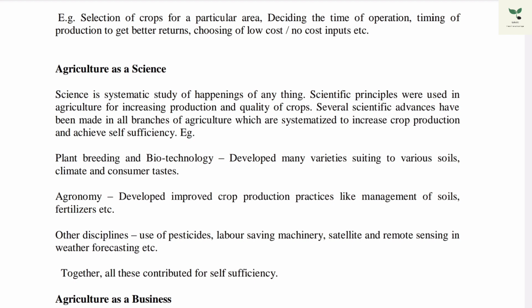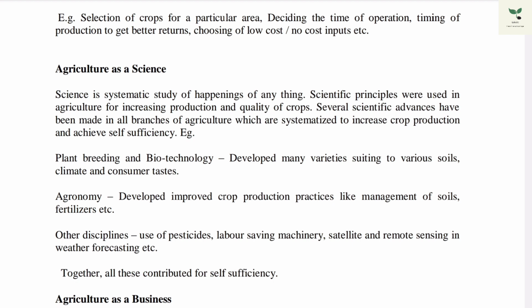Agriculture as a science. Science is the systematic study of the happening of anything, where we apply scientific principles of agriculture, and it helps us achieve self sufficiency, like plant breeding and biotechnology, where we develop many varieties for various soils, climate and consumer taste.